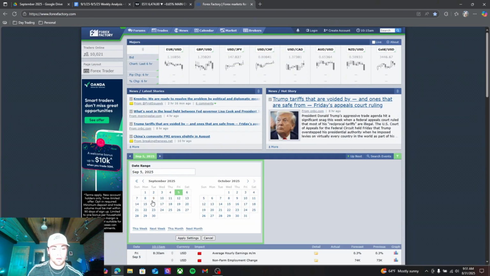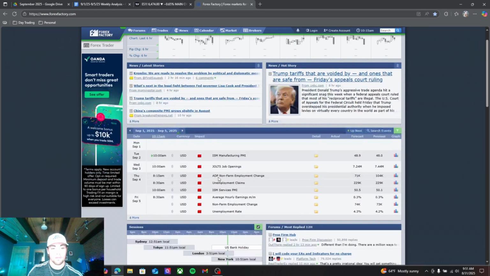So let me go right here to there. Let's see what we got. Monday's a bank holiday, Memorial Day, so no trading from me on bank holidays. Moving into Tuesday, PMI. All right, solid, nothing too crazy. JOLTS on Wednesday. We got non-farm unemployment claims and PMI on Thursday, and then ending the week on Friday with average hourly earnings, non-farm, and unemployment rate.